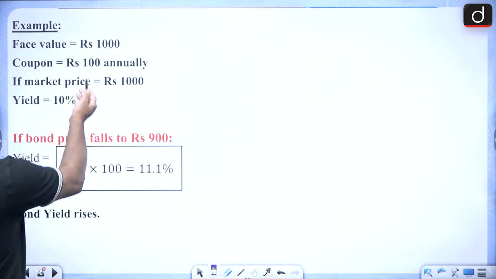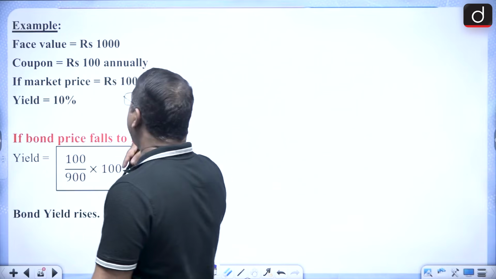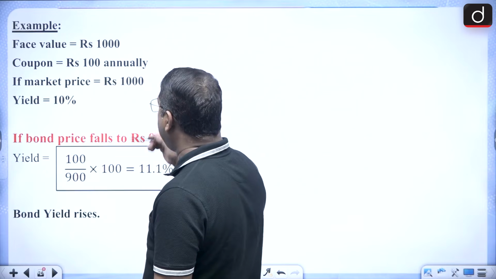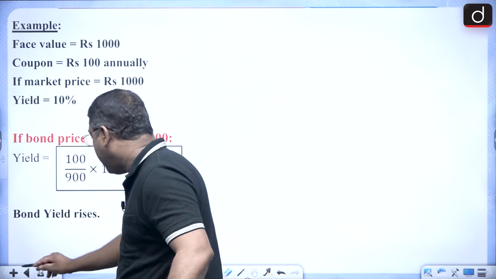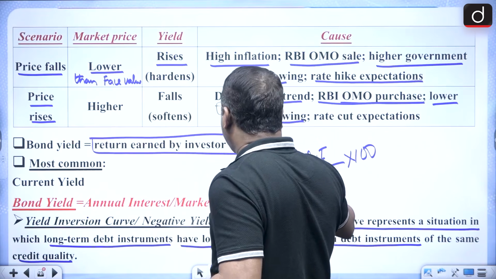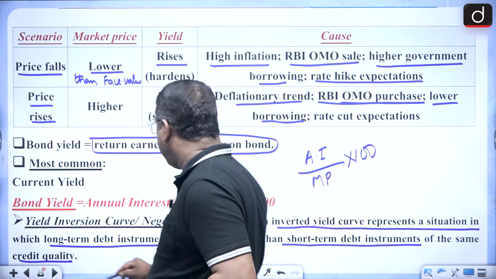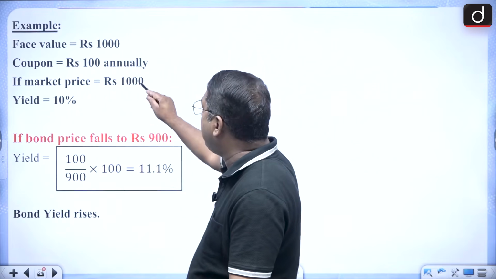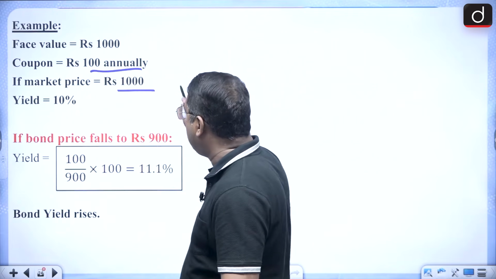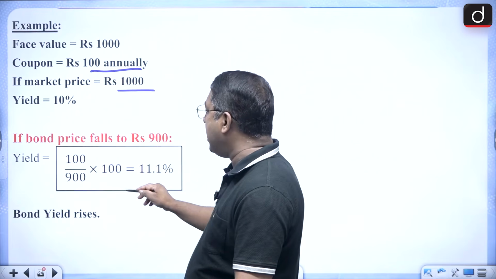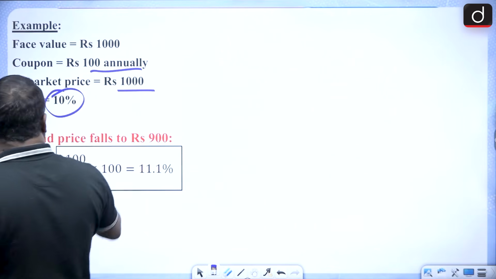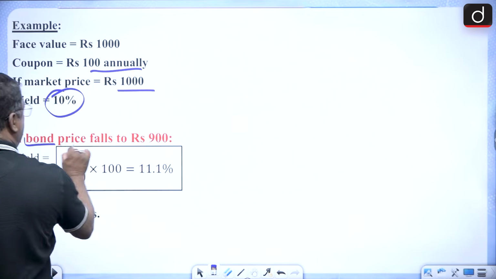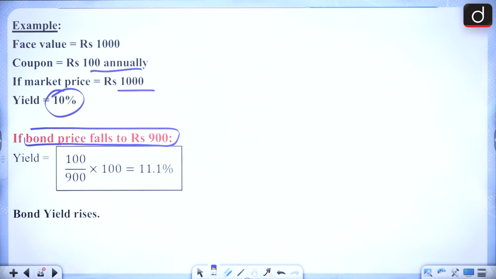So this can be like face value 1000 rupees, coupon, that is interest annually is 100, so market price is 1000. So what will be the yield? It is nothing else but the formula is annual interest divided by market price. So what is the annual interest? It is 100. Market price is 1000. So 100 upon 1000, yield is 10%. But now if the bond price falls to 900,